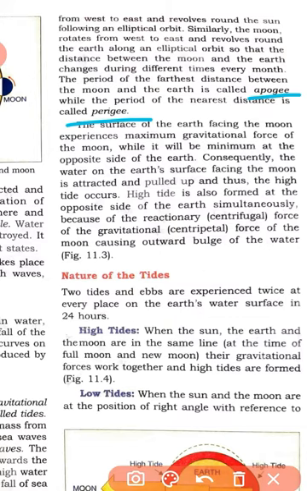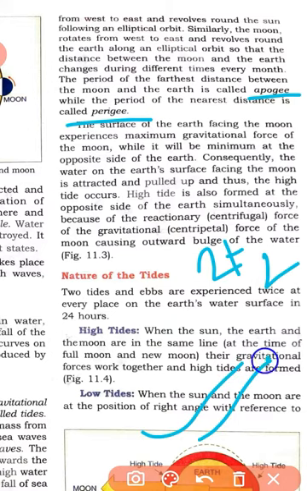Now the nature of the tides. They are of two types: one is the high tides and another one is the low tides. One thing you have to remember, every day tides mainly occur two times in a day. Two tides and two waves are experienced twice at every place on the earth's surface in 24 hours. So two times water is rising in a day and two times it is falling. Rising is called the tide and falling is called the wave.